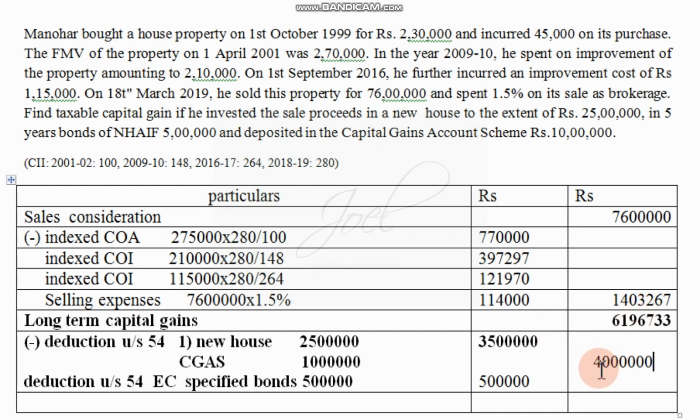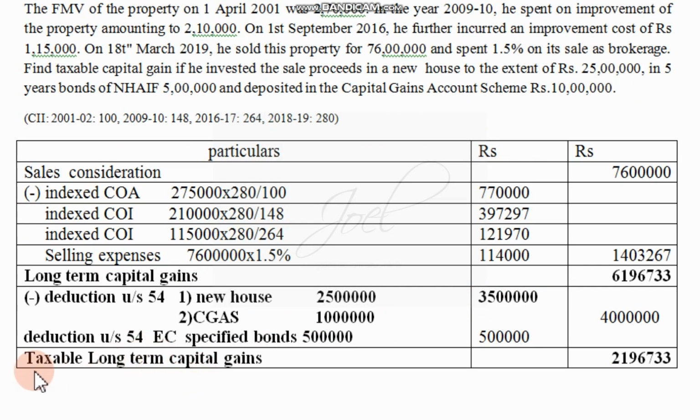from 61 lakh 96,733. So when I deduct it, the final answer will be 21 lakh 96,733. So this is the final answer, and that will be our taxable long term capital gain. Taxable capital gain is rupees 21 lakh 96,733.